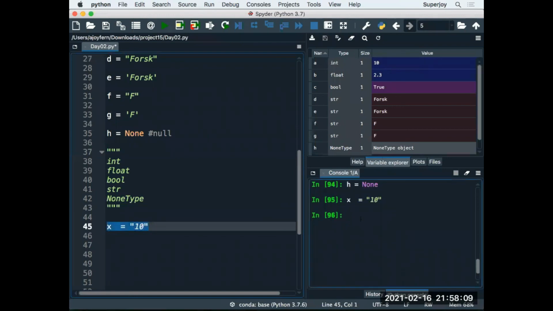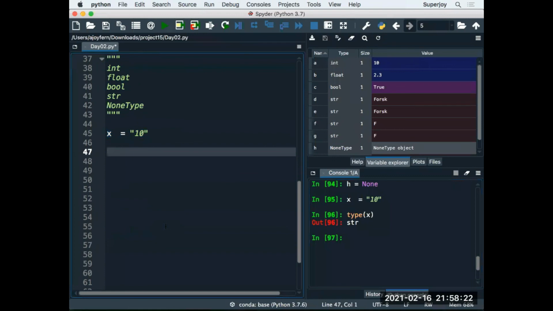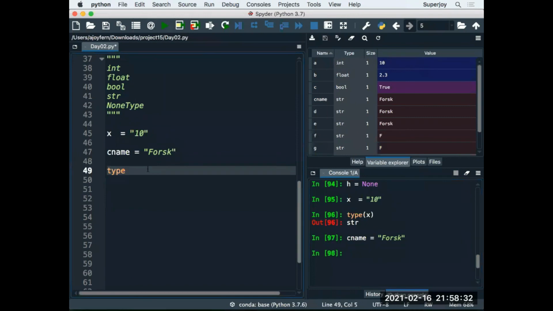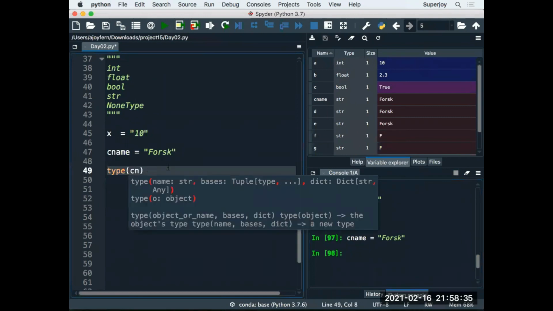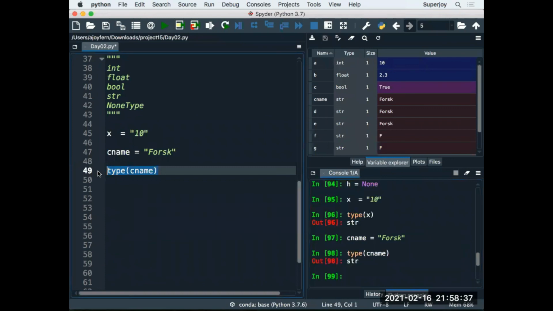Okay, and we can check it here as well. type x: str. Right, guys? Okay. Now, guys, let me declare one more variable where I say the company name, cname is equal to Fosk, for example. And now everybody knows that the data type for this is str. So मैं यहाँ पे भी लिख सकता हूँ. Guys, if you do not get the output with this simple statement, just use a print statement.